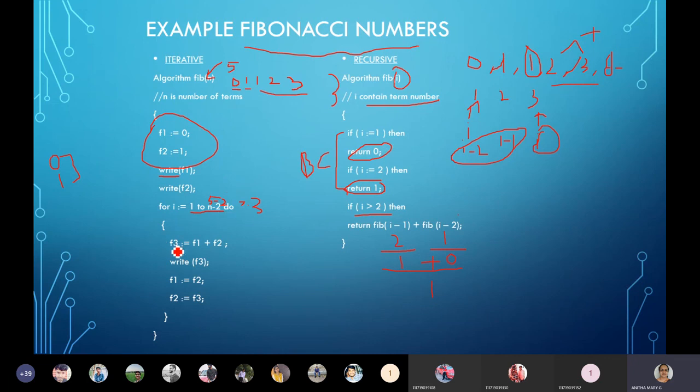So here F3 is nothing but the next value. This is F1, this is F2. F3 is what we are going to find. So how do I write F3? F3 is equal to its previous ones: previous is F2 and again its previous is F1. So F3 I can write as F1 plus F2.